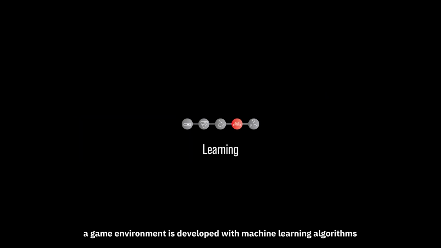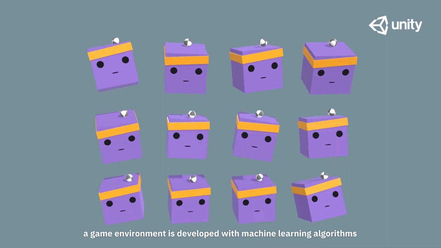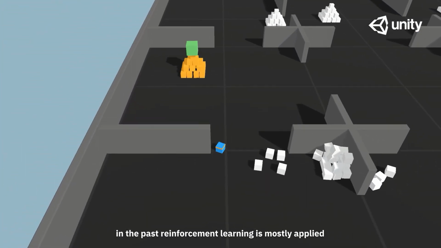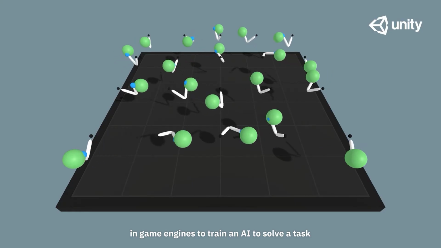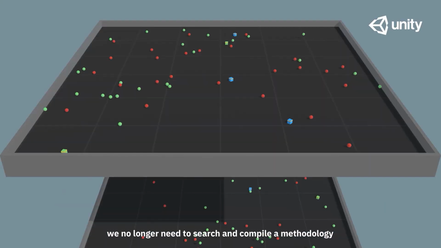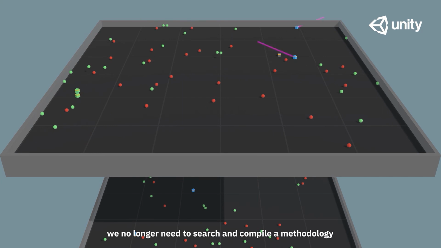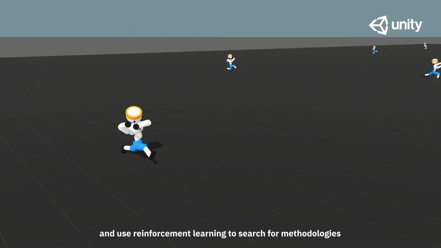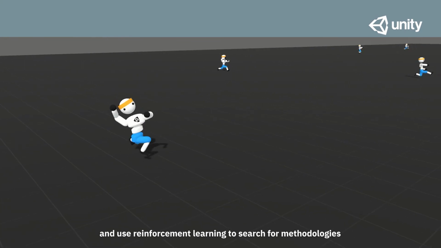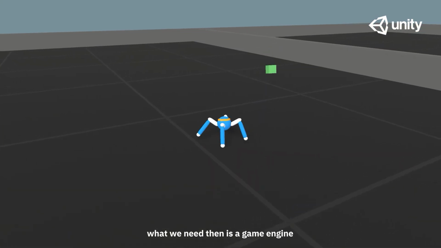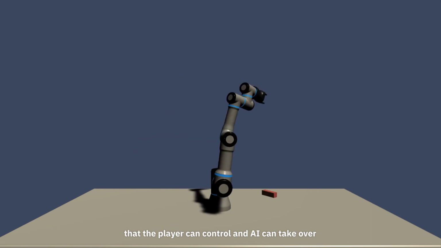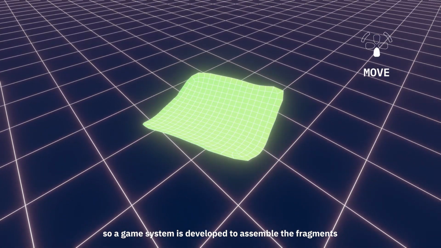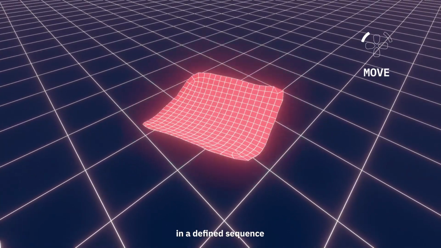In the learning part, a game environment is developed with machine learning algorithms. In the past, reinforcement learning is mostly applied in game engine to train an AI to solve a task. We no longer need to search and compile methodology. Rather, we can now state the goals we want and use reinforcement learning to search for methodologies. What we need then is a game engine that the player can control and AI can take over. So a game system is developed to assemble the fragments in a defined sequence.